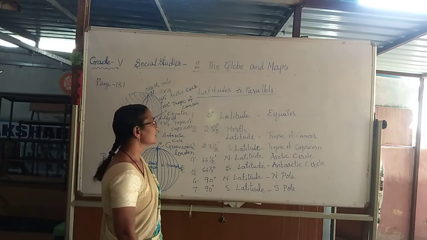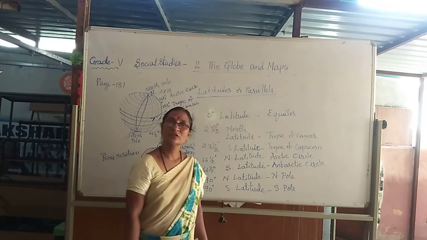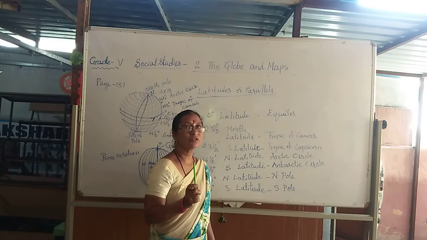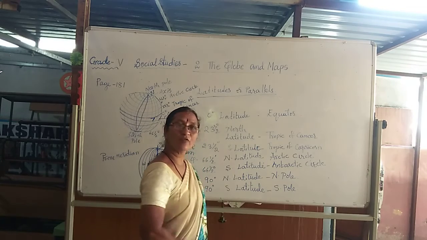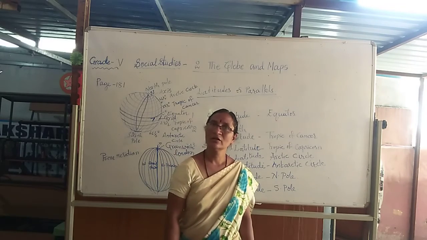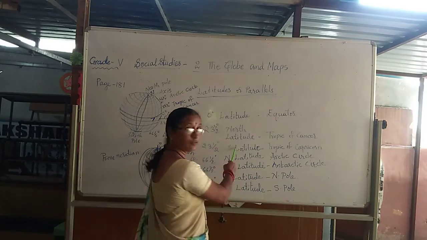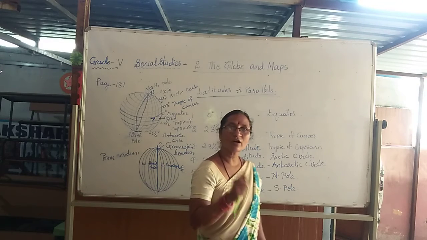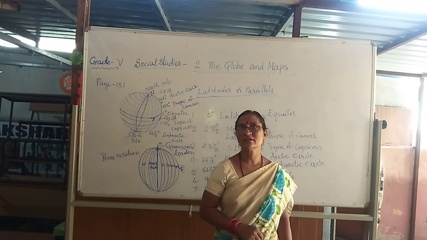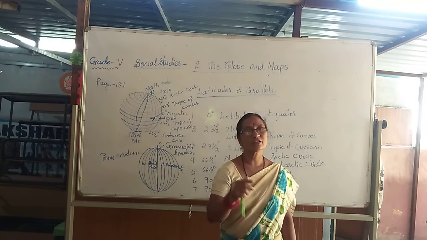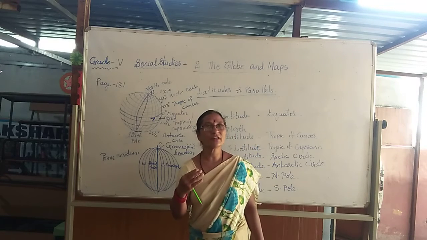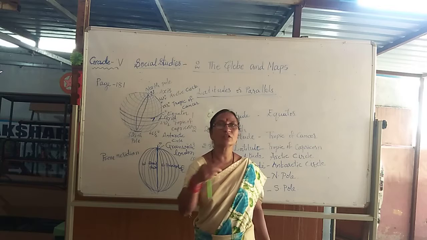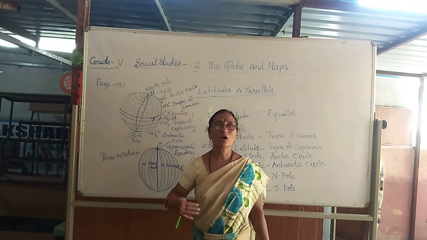Okay? Yes. Next one, what is that important latitude? 23.5 degree north latitude is called the Tropic of Cancer. Right? Yes. Then what is that 23.5 degree south latitude called? 23.5 degree south latitude is called Tropic of